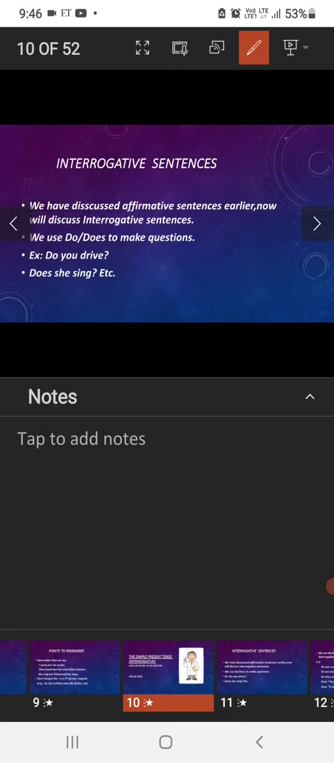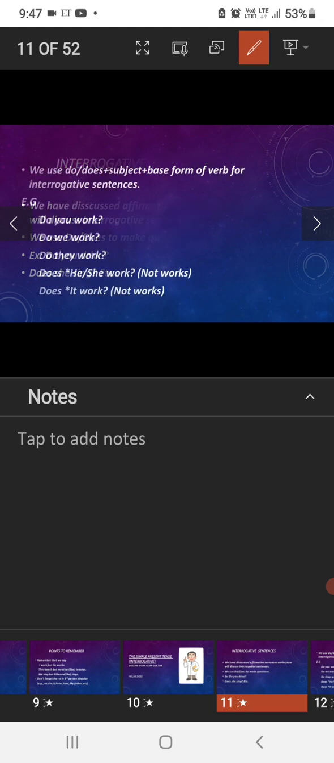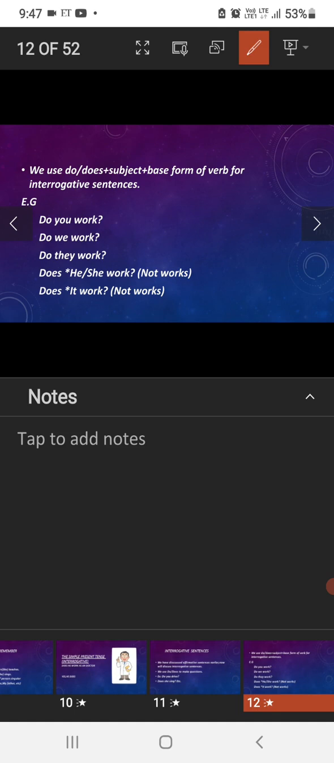And that's all, guys. We have discussed the affirmative sentence earlier, and now the interrogative sentence. We use do or does to make questions. Do or does are the present auxiliary verbs that we can use in order to change an affirmative sentence into an interrogative sentence. So: do you drive, does she sing, etc. These are some examples for interrogative sentences, and the structure goes like this: do or does plus subject plus the base form of the verb. The verb here refers to the main verb, which we call an action verb.